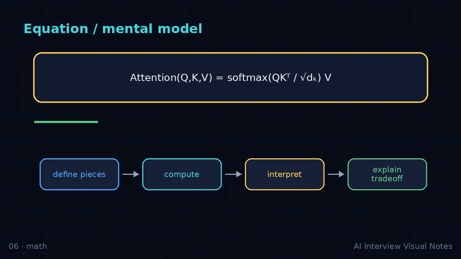Interview checklist. Define Q, K, and V. Write the formula correctly. Explain scaling and softmax. Mention masks when relevant. Name the O of n squared cost.